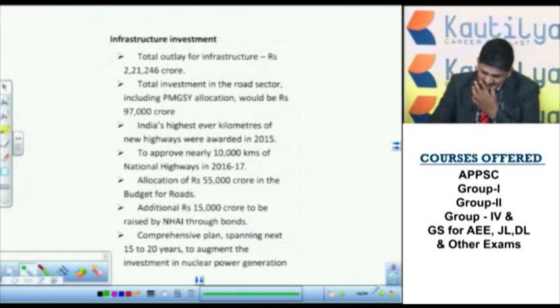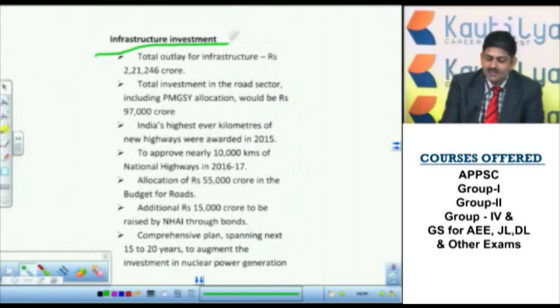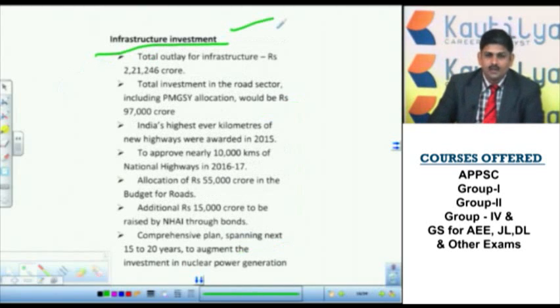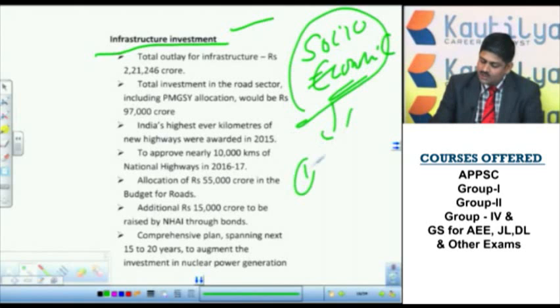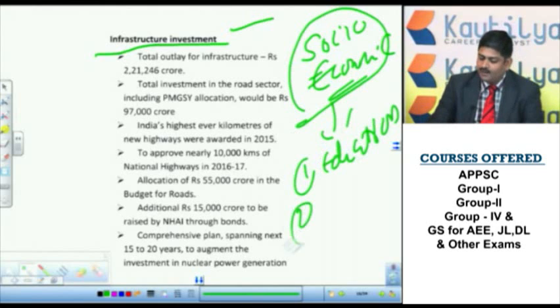Next, if we see the next component, infrastructure investments. In order to bring socio-economic development, the important sectors that we have to invest in are: one, education, because education creates opportunity and creates wealth. Next, social, that is the health sector.